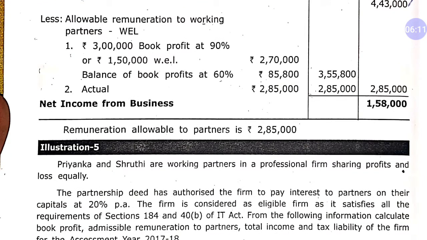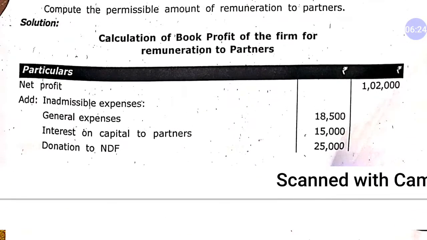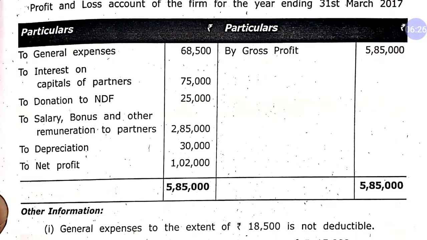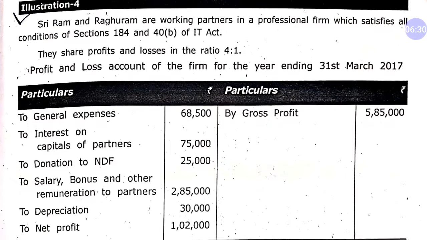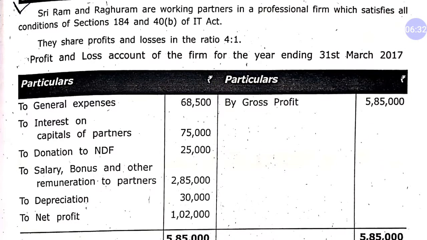This is about Priyanka and Shruti, who are working partners in a professional firm sharing profit and loss equally. So they are equal partners. While in the first question the partners were in the ratio of 4:1. So 4:1 is the partners' ratio.